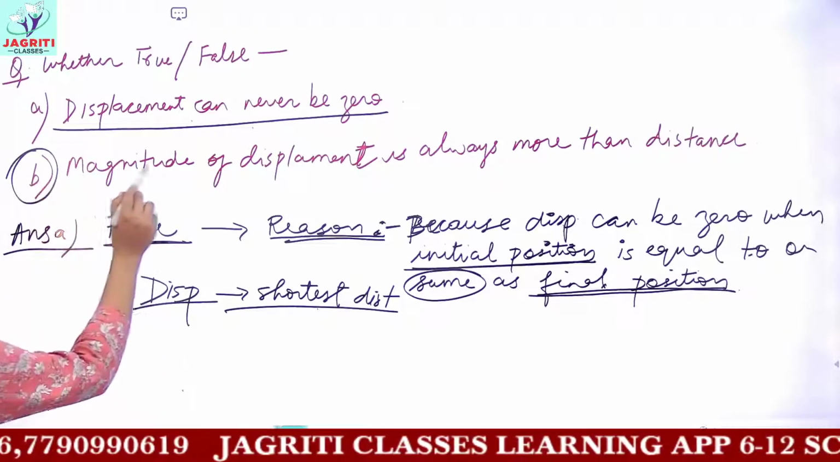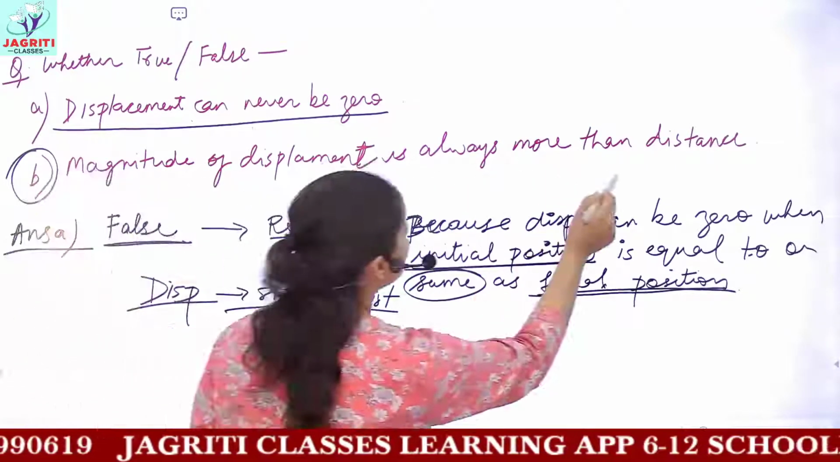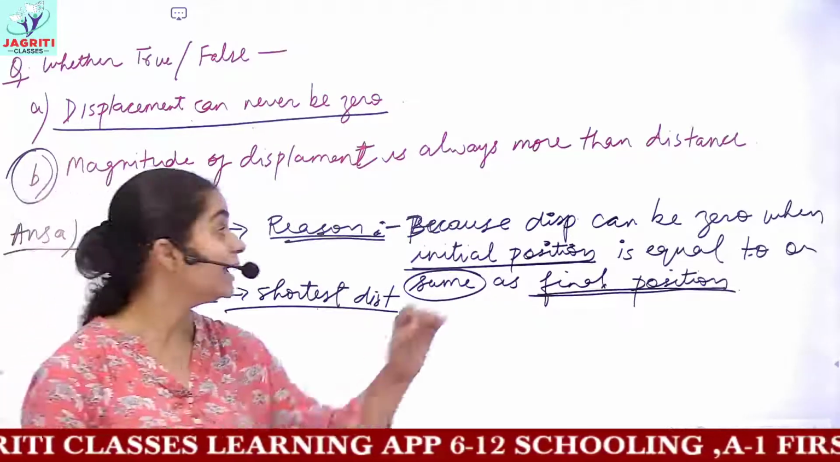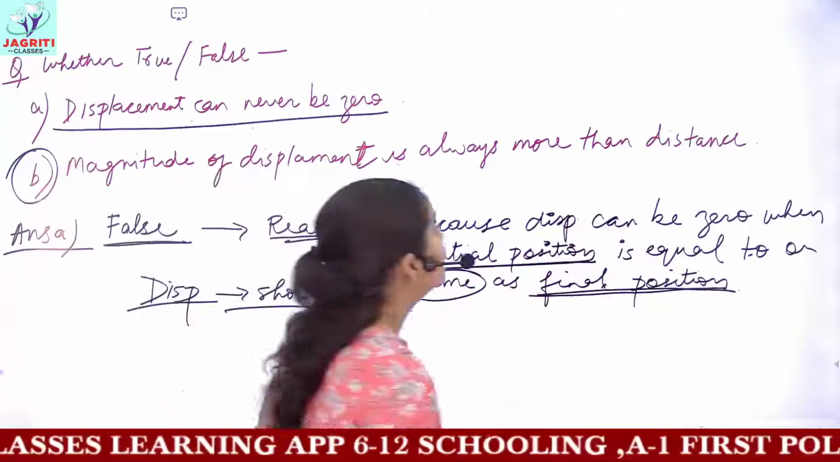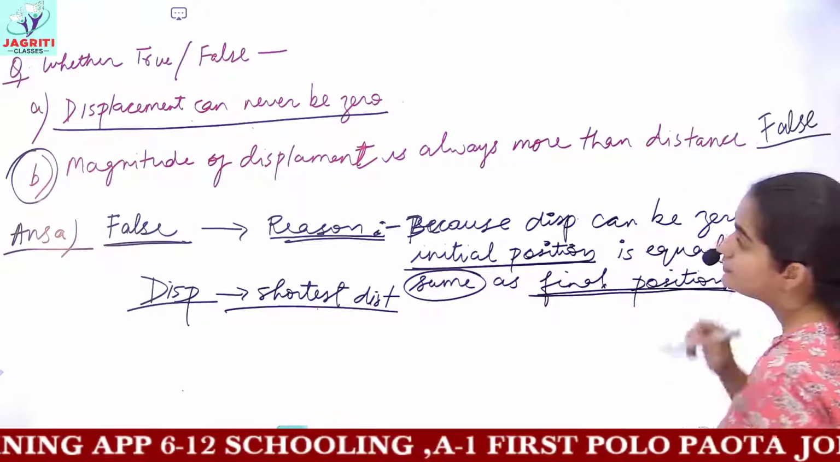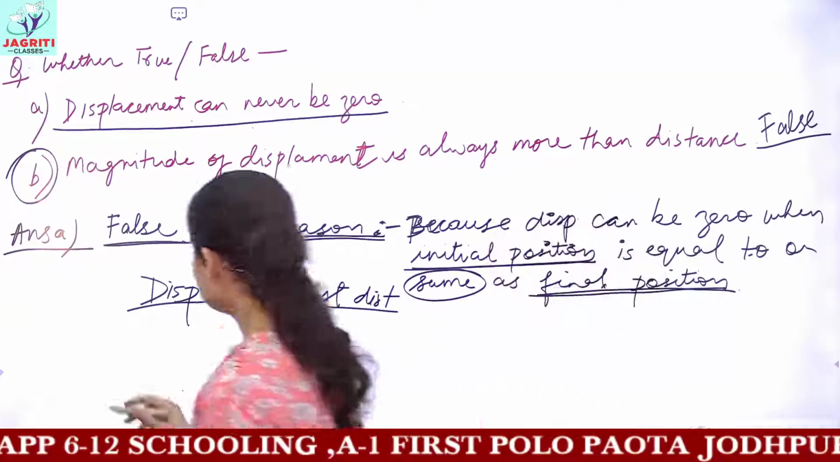Then can you judge this next statement, that is statement B? It is given magnitude of displacement is always more than distance. Can displacement have a higher value than the value of distance here? This statement is again false. It is an incorrect statement. Why is this incorrect?